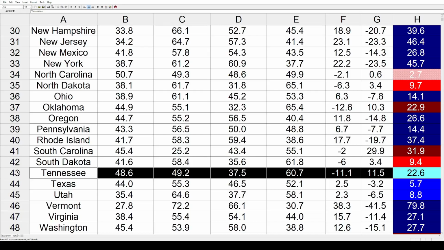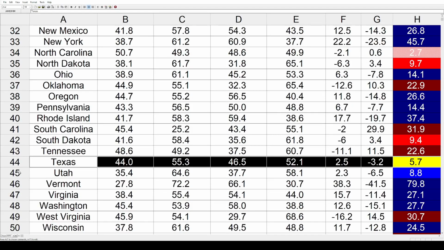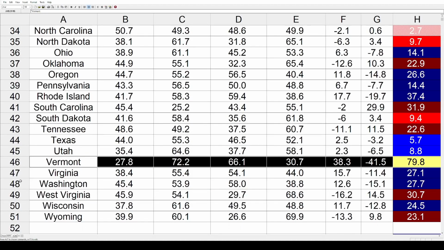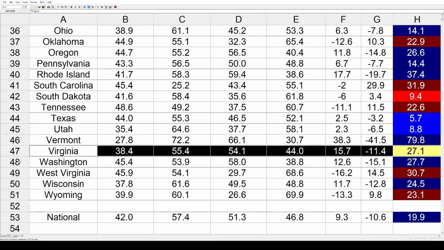Tennessee, a stronger red shift of 22.6%. Texas, a little bit of a blue shift there by 5.7%. Utah as well by 8.8%. Vermont had the biggest shift out of all the states. It used to be solid red, and you could see it shifted an unreal 79.8% away from the Republicans and toward the Democrats. Virginia had a solid blue shift as well by 27.1%.